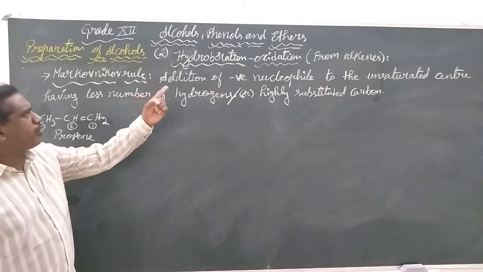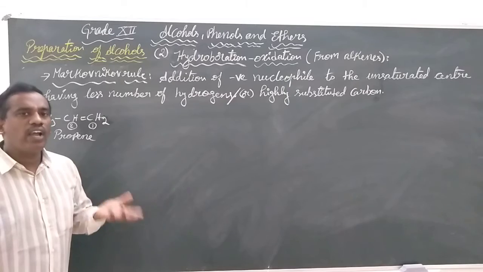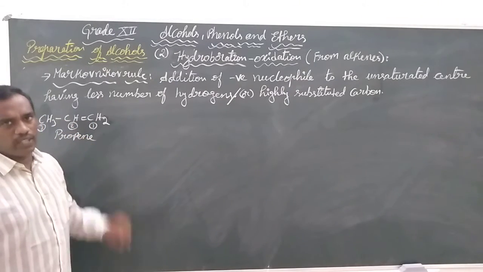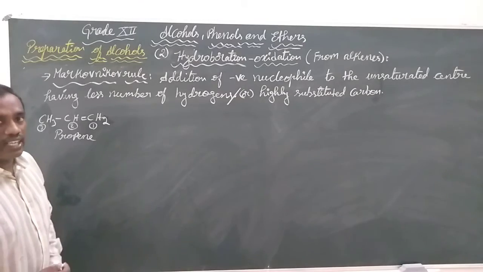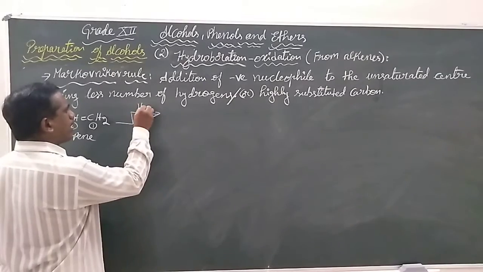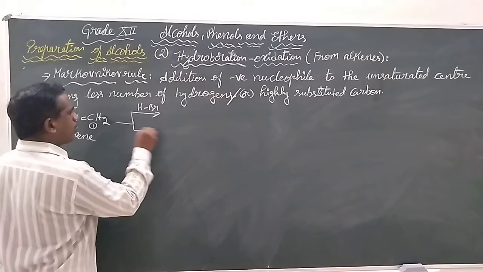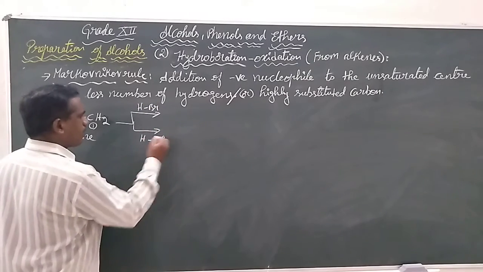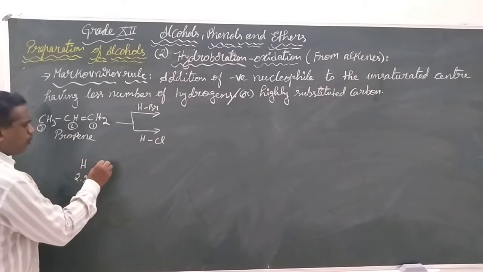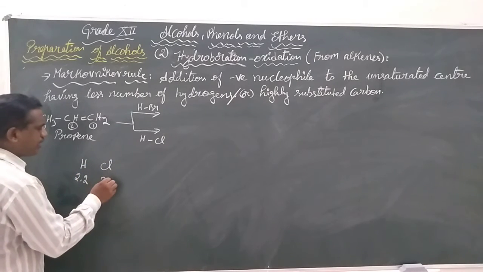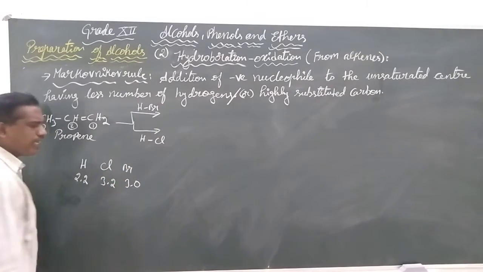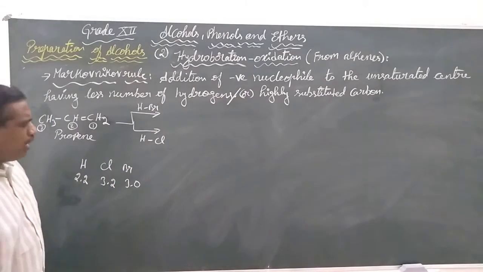So according to Markovnikov rule, negative nucleophile will be added to the unsaturated center having lesser number of hydrogens. In our first year, we have discussed whenever we apply hydrogen bromide or hydrogen chloride, the hydrogen electronegativity is 2.2, chlorine electronegativity is 3.2, bromine electronegativity is 3.0.